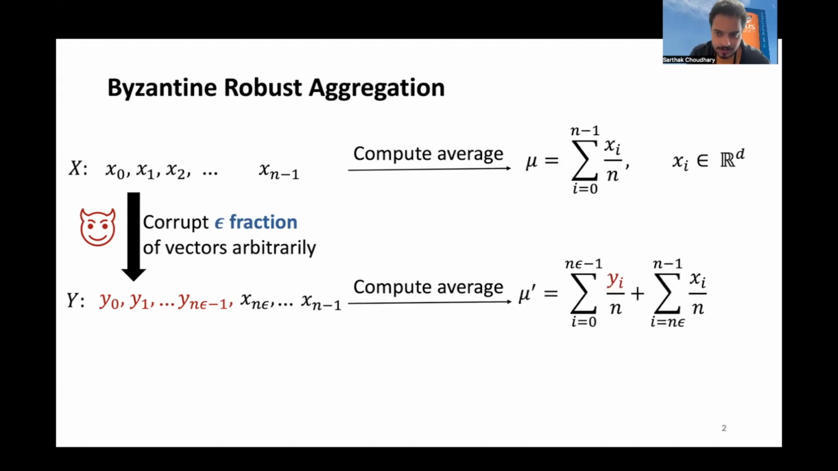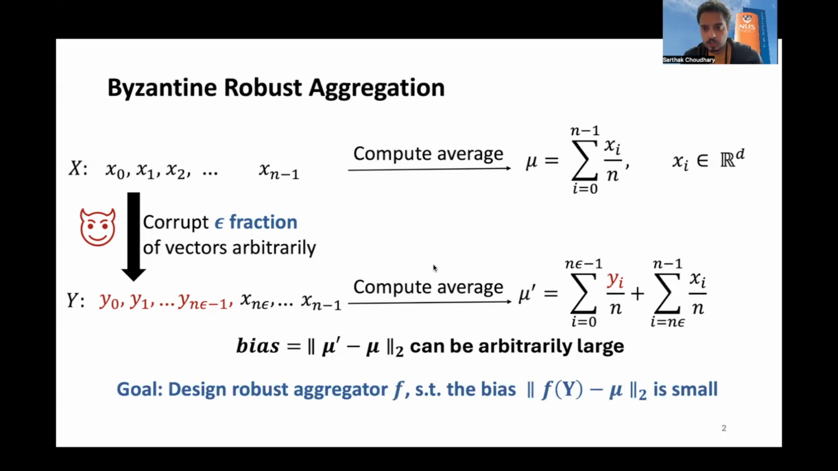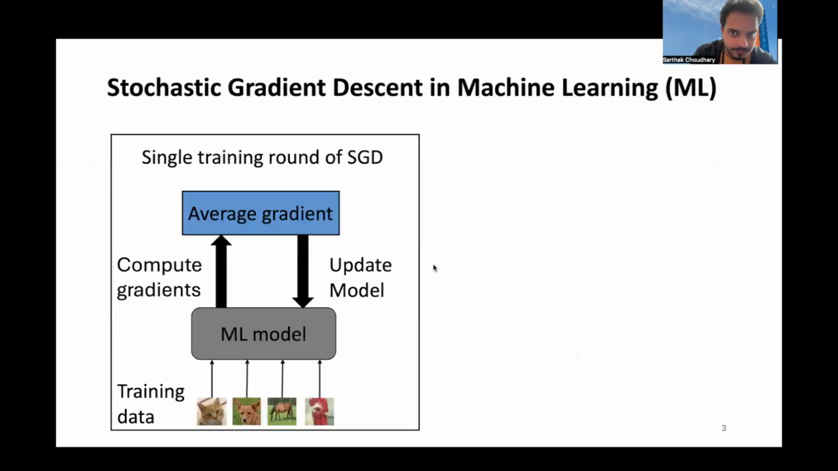This corrupts the mean and creates a bias in the computation, which can be measured using the L2 distance between the corrupted mean and the benign mean. The bias can be arbitrarily large depending on how the adversary corrupts these vectors. So in Byzantine robust aggregation problem, we are interested in designing robust aggregation functions that operate on the corrupted data to compute an estimate of the mean while reducing the bias.